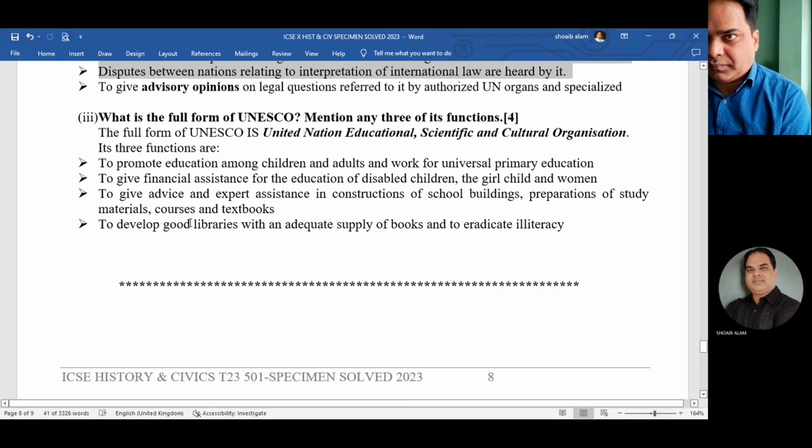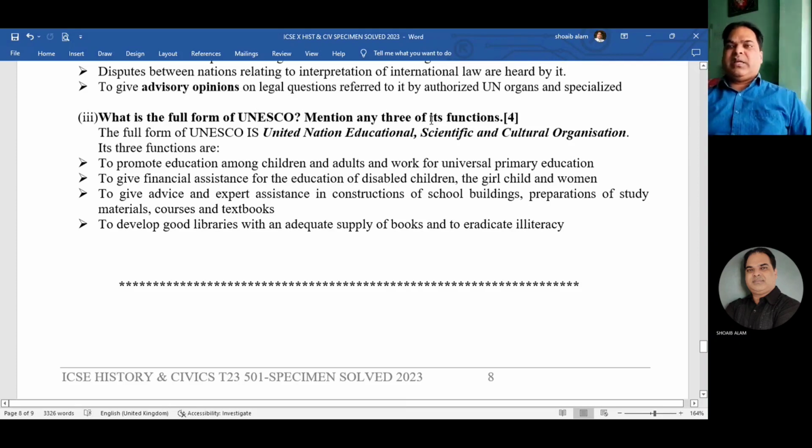Then this one. What is the full form of UNESCO? United Nations Educational, Scientific and Cultural Organization. Okay, mention any three of its functions. Three functions. So many functions are given over there. So you can write down any three. Okay. So first one is to promote education among children and adults, to give financial assistance, then to give advice and expert assistance. Okay, and to develop good libraries with an adequate supply of books and to eradicate illiteracy.